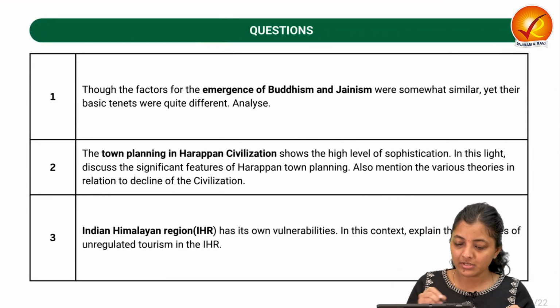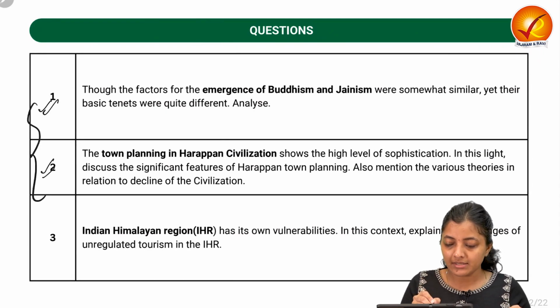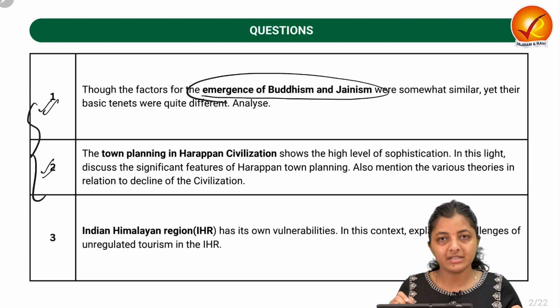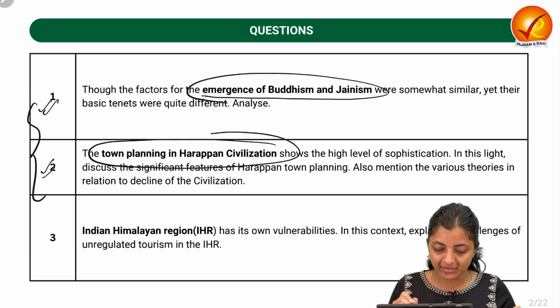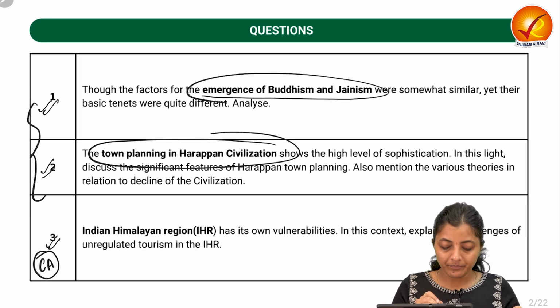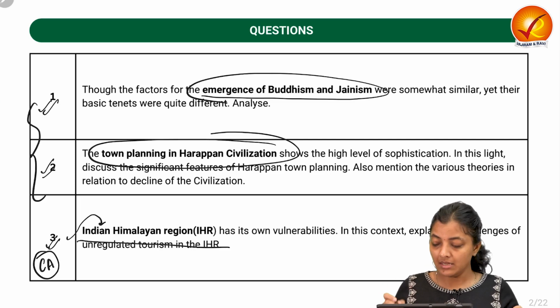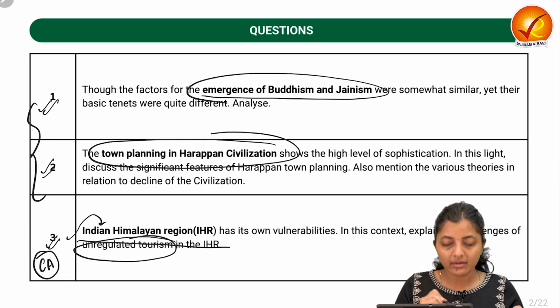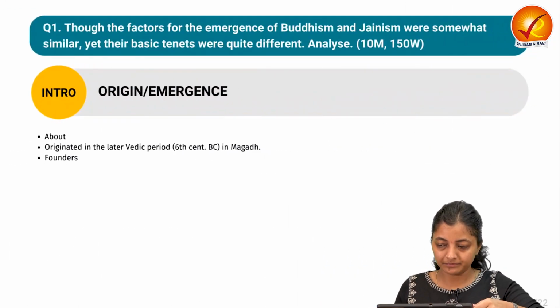The very first question is related to the Art and Culture syllabus, and it is about the emergence of Buddhism and Jainism. The second question is related to town planning in Harappan civilization, and the third question, which is related to current affairs, is about the Indian Himalayan region, its vulnerabilities and the challenges with respect to unregulated tourism in this region. So let's start with the very first question.